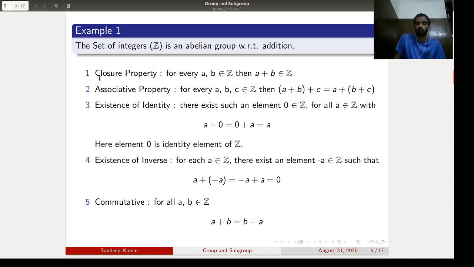We will see one by one. Closure property: since A and B are integers, A plus B is also an integer. So for every A and B in Z, A plus B is in Z. So the closure property holds.